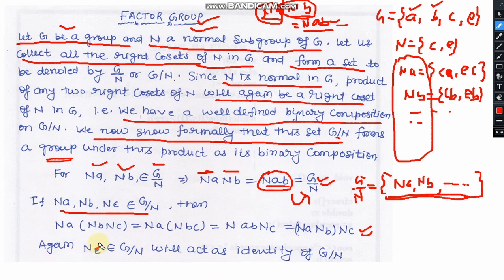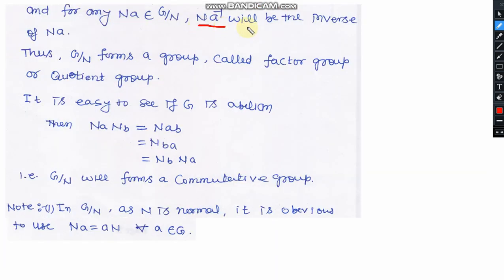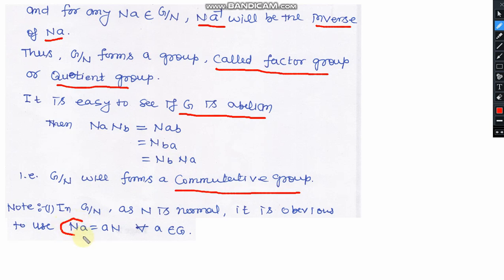Let us suppose e is the identity in G, then Ne is also a right coset which will be treated as the identity of G upon N. So here three properties have been satisfied: closure, associative, identity. There is one more property which is called the inverse property. In this case, Na inverse will be treated as the inverse of element Na. So this structure is satisfying all properties related to a group, so it is called a factor group or quotient group. There are two more points. If G is abelian, then the factor group will also be abelian. It means it will satisfy the commutative property.